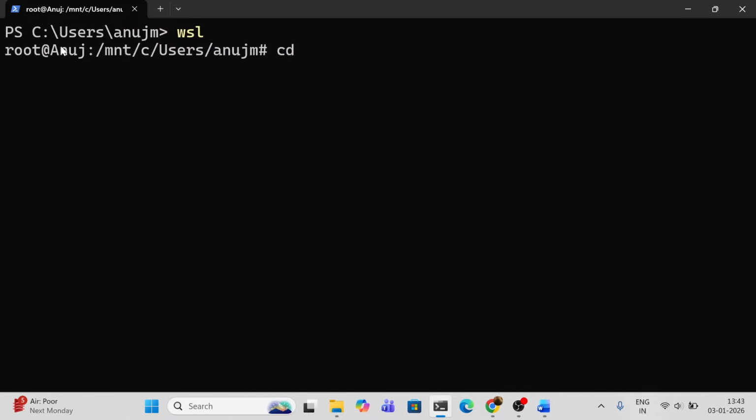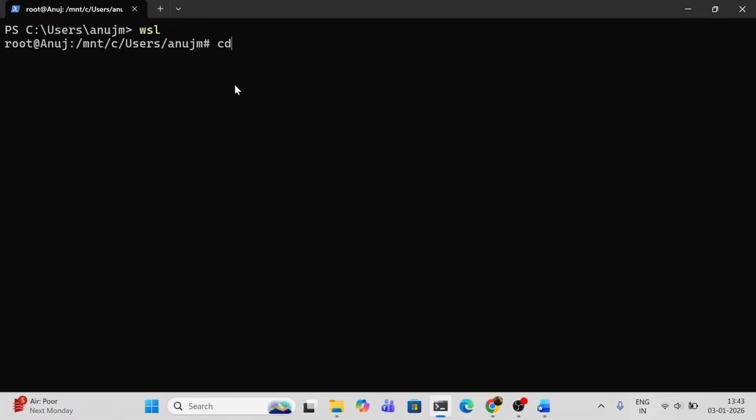This is my root directory where I have this mnt. We will talk about everything. C is my current directory, and users is where I have installed. This is my name that I have used. Now I have actually used the D directory where I have pretty cool stuff, because I didn't want my C drive to fill so easily.